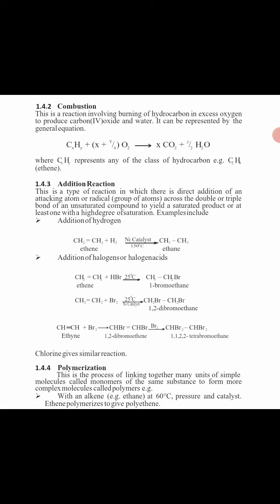But in the case where you have been asked, when you add double the number of moles of hydrogen to an alkyne, what will be the final product? It will break the triple bond, break the double bond, and what will be left will be a single bond. So the final product will be an alkane.